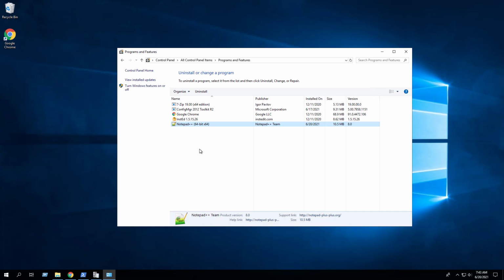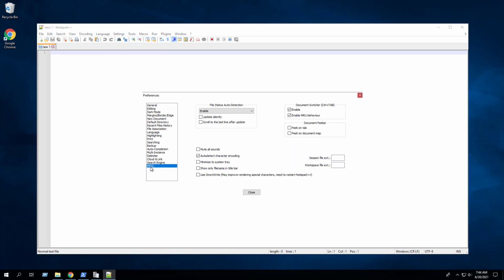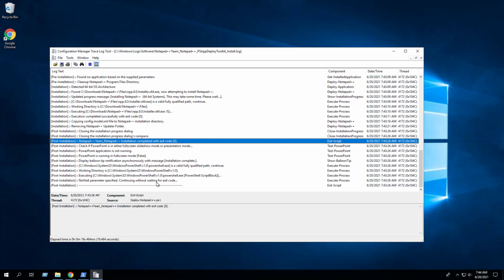We can confirm that Notepad++ has been installed. The auto updater has been disabled. And we can verify the installation in the log file.